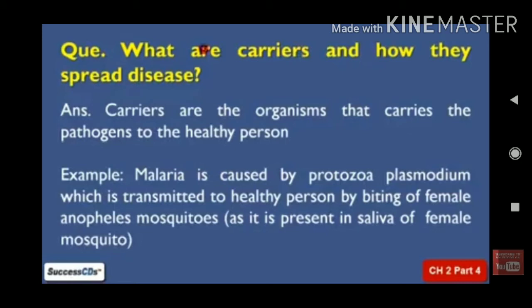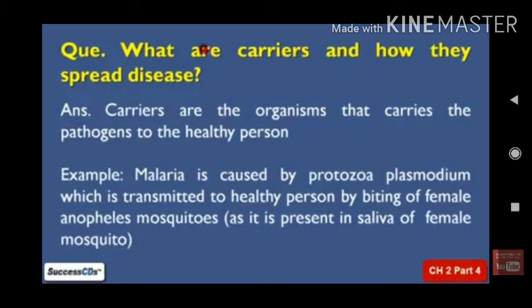Next to houseflies, another dangerous one is the mosquito. Mosquitoes feed on the blood of humans and other animals. When a mosquito bites an unhealthy person, a person suffering from malaria or dengue, the malaria parasite or dengue virus enters the body of the mosquito.